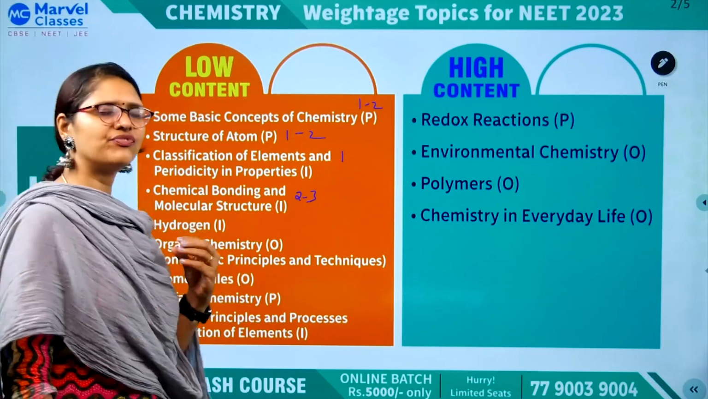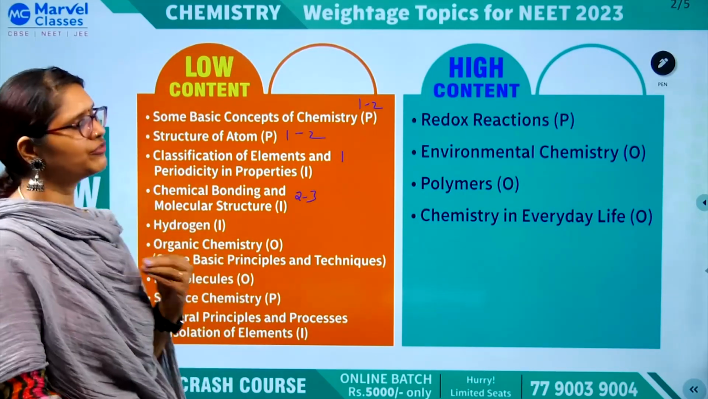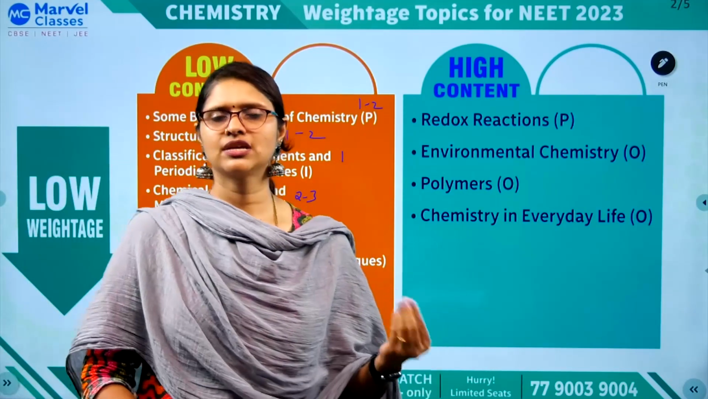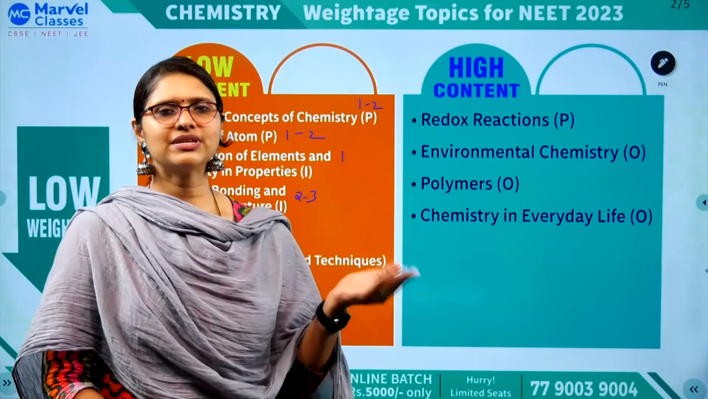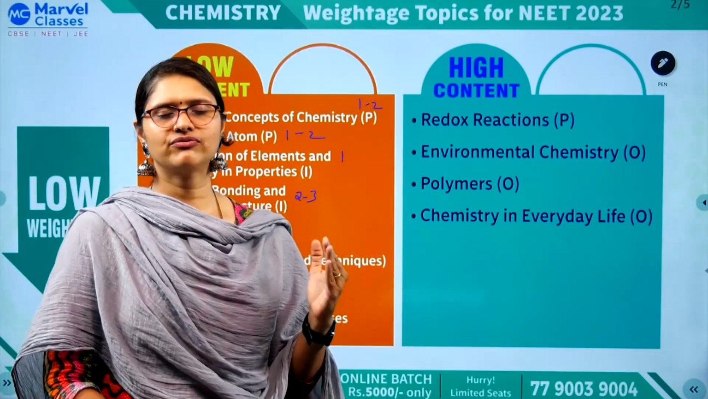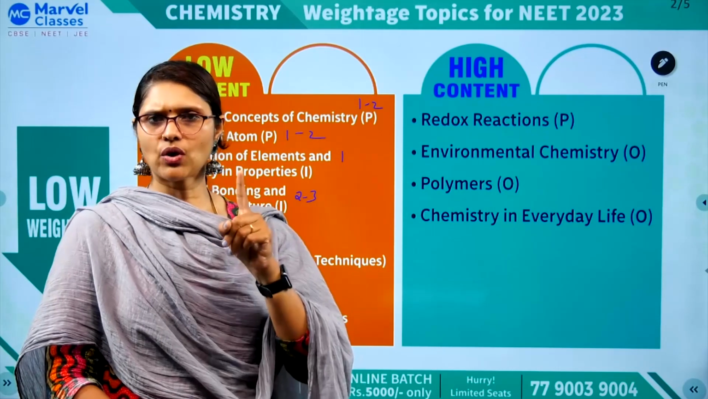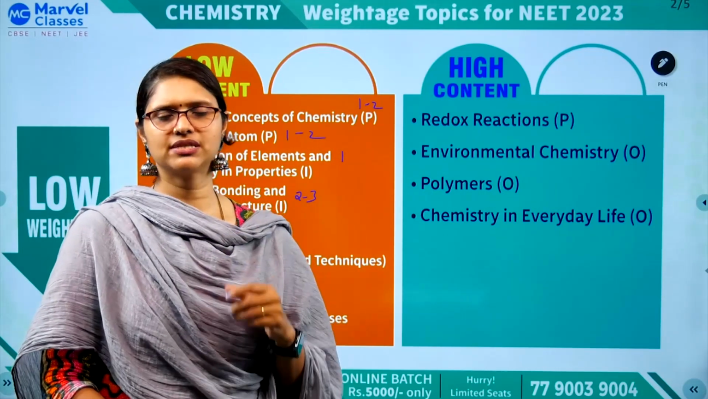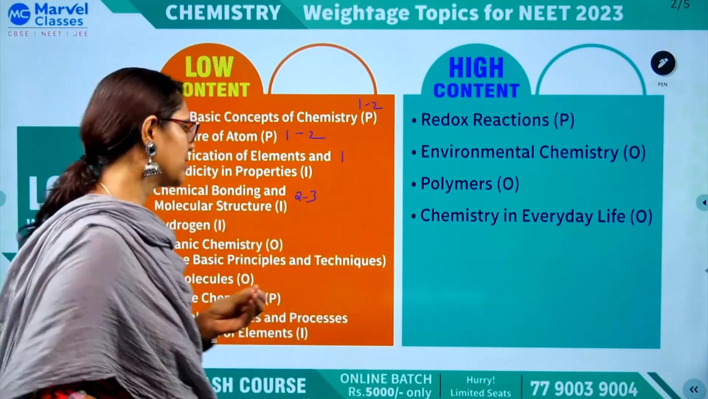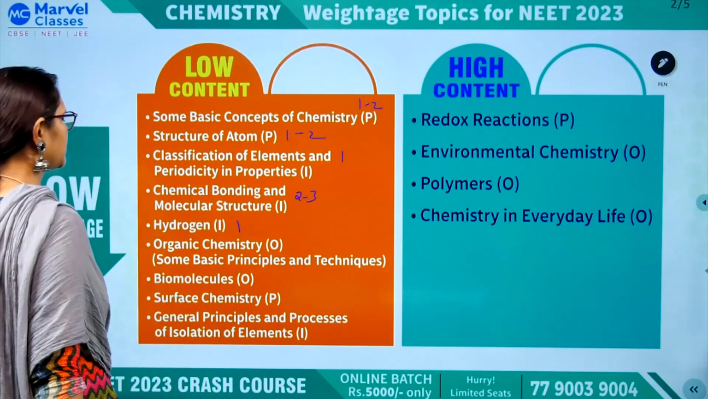Hydrogen chapter is very simple in NCERT itself, only a few pages, like 3 to 4 pages. Just go through that, especially give importance to hydrides, types of hydrides, and hydrogen peroxide, each and every reaction please give importance, it is very important, okay. So 1 question you can expect in hydrogen.